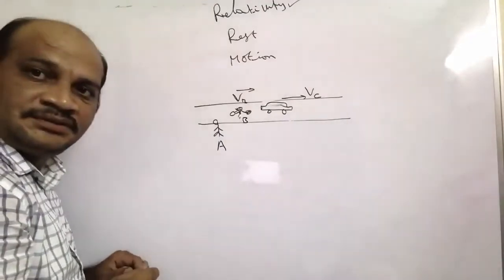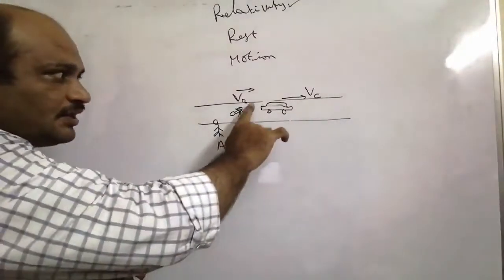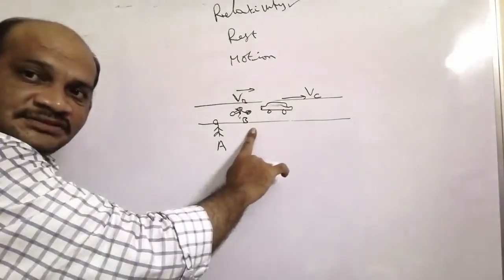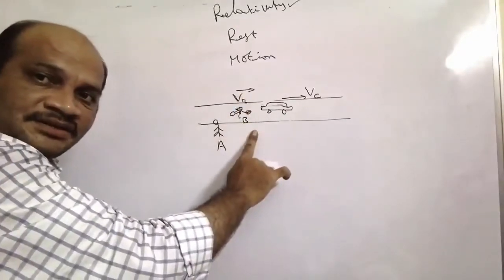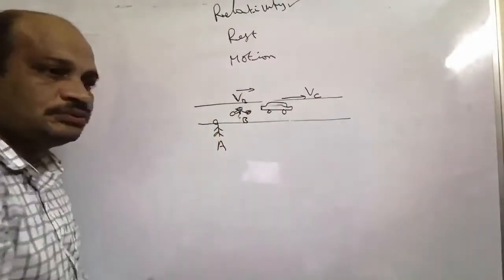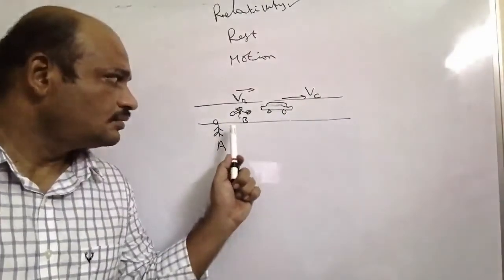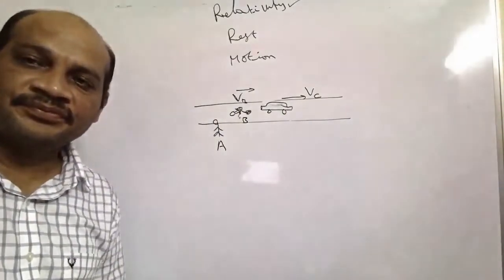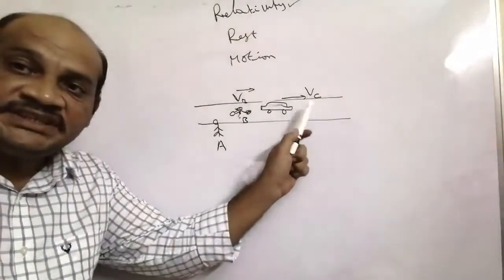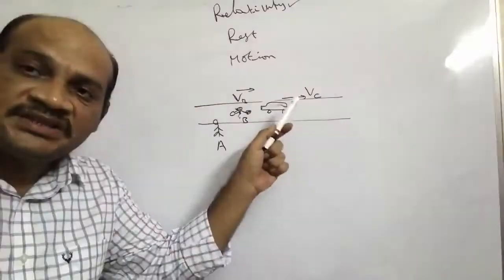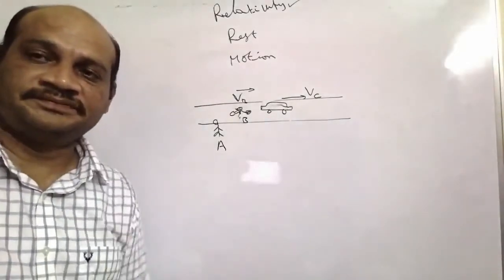Here, VB is the velocity of this person with respect to ground. Vc is the velocity of the car with respect to ground.